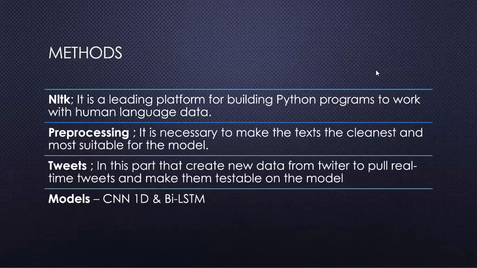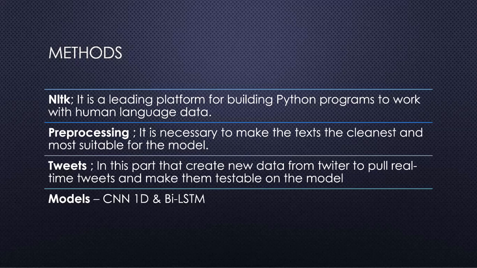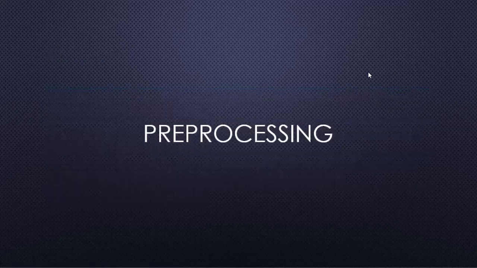There are some important methods. NLTK is a leading platform for building Python programs to work with human language data. We use the NLTK library, and pre-processing is one of the most important parts of our project. It is necessary to make the text the cleanest and most suitable for the model. We also use tweets. In this part, we create new data from Twitter to pull real-time tweets and make them testable on the model. We create 2 models, CNN and bidirectional LSTM.